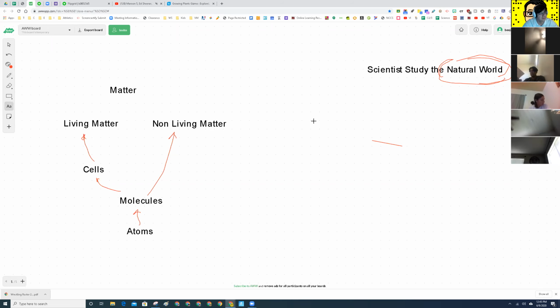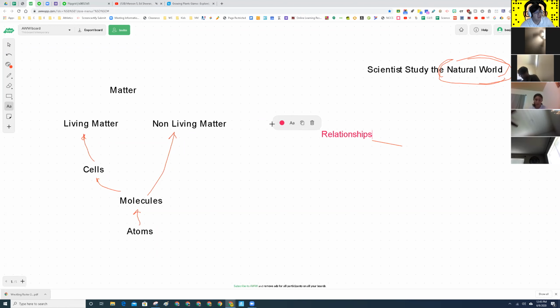It starts with an R. What do you think? Good scientists are always studying what? Relationships. Very good. That's the number one thing.